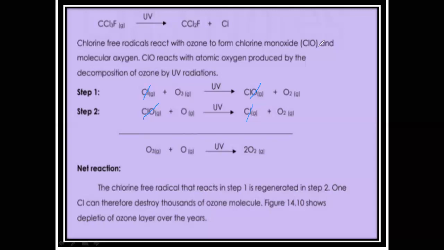This is called the depletion of the ozone layer, because the chlorine free radical, which comes from the chlorofluorocarbons, causes this depletion and produces the ozone hole.